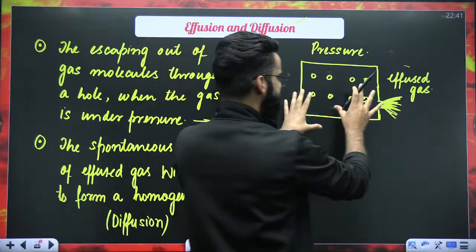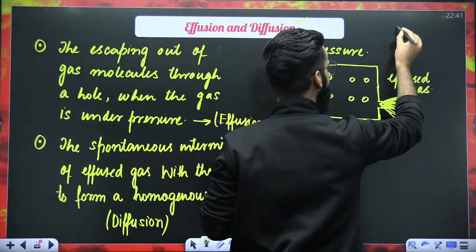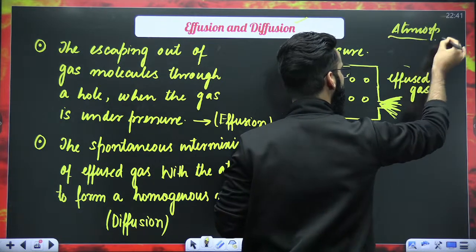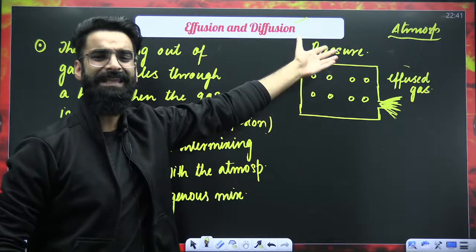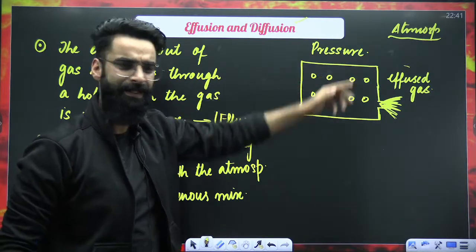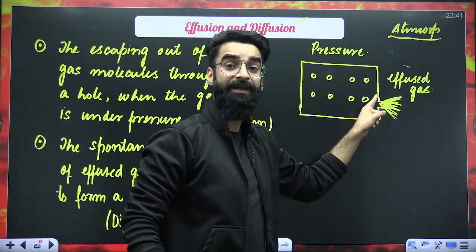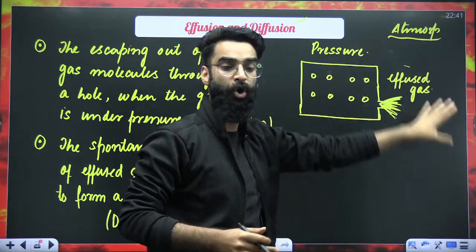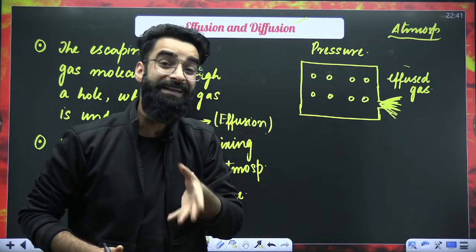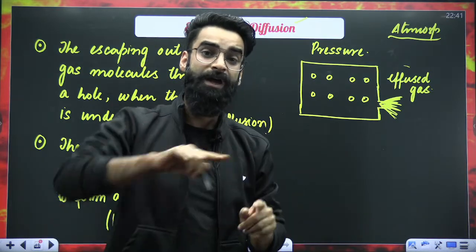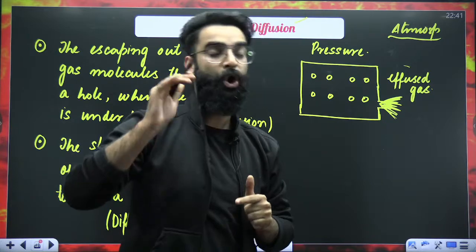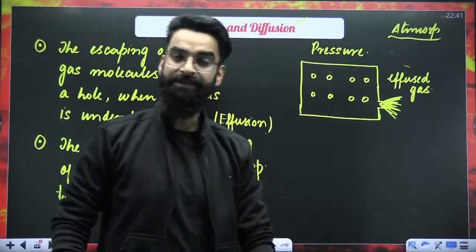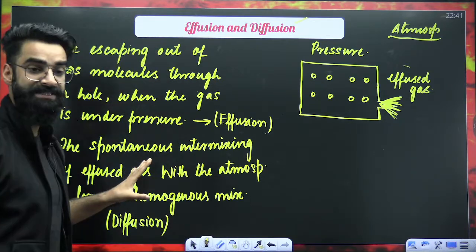You know, since this is the container, apart from this container, what do we have from outside? We have atmosphere from outside, right? And atmosphere contains different gases basically. So the gas which comes out of the container, it spontaneously intermixes with the atmosphere to form a homogeneous mixture. And that spontaneous intermixing of the escaped gas with the atmosphere to form the homogeneous mixture, that's something which we call as diffusion, right?